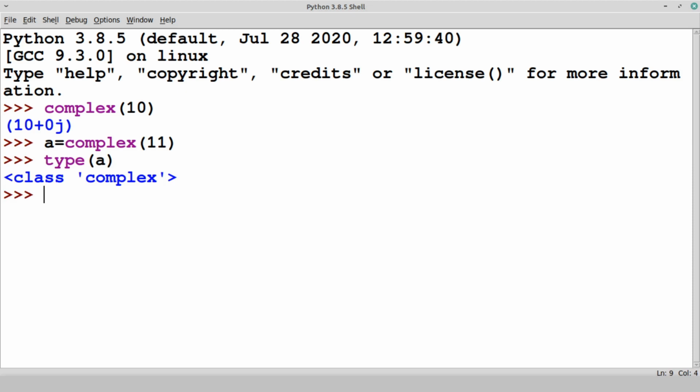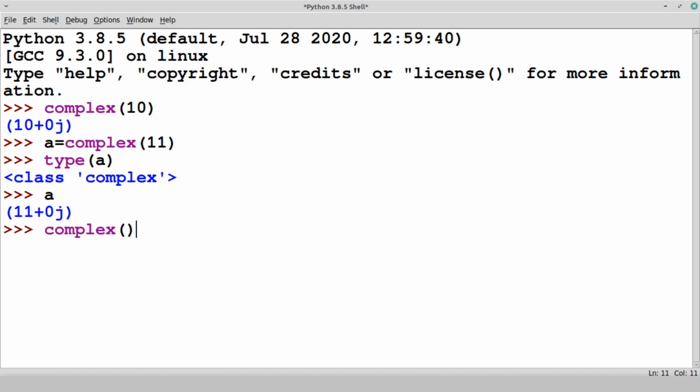So this complex data type itself has a complex system, so it has multiple types, or even we can say forms. We can use this function to convert a value so that it has a real and imaginary part. So let's see how it works on real and imaginary parts, because if you check here, the real part is 11 and the imaginary part is 0. So let's explore one by one.